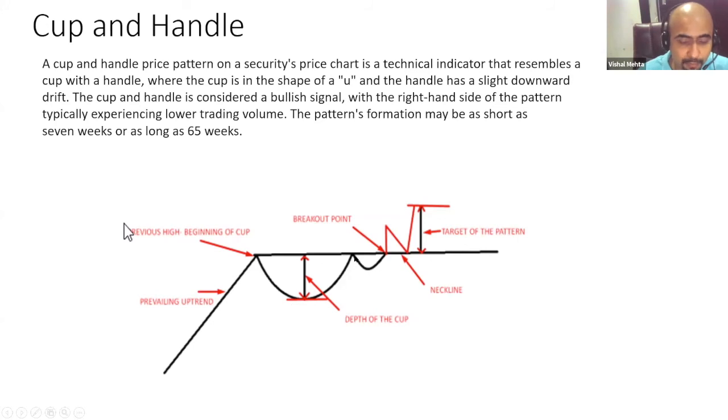Once they start moving the prices, there are two ways they do it. They either break out from this level, or once there is resistance, they drop back again, make another top, and then the breakout happens. And you take the difference. This is what we call a cup and handle, cup and saucer. There are different names.